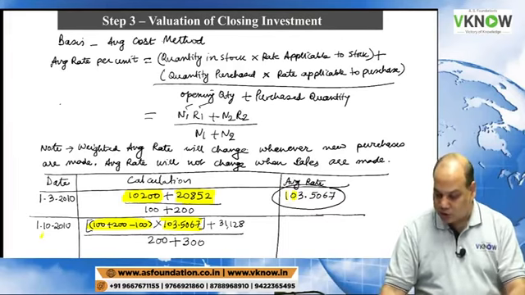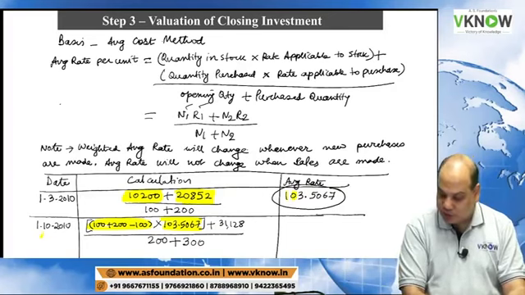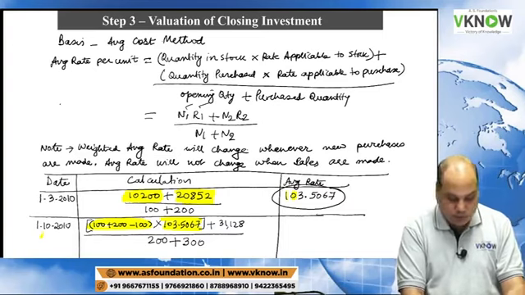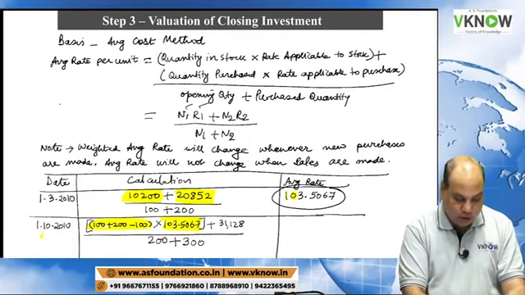So now the task is for you to compute the average rate. 200 into 103.5067 plus 31,128, divide by the total quantity in the denominator, 500.